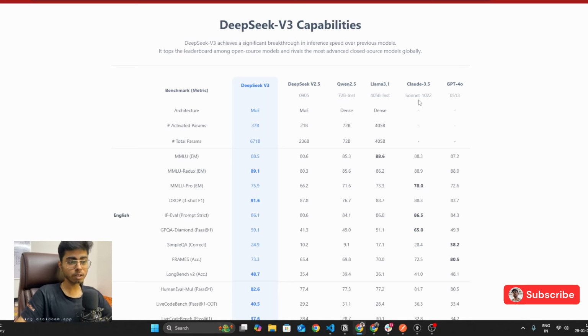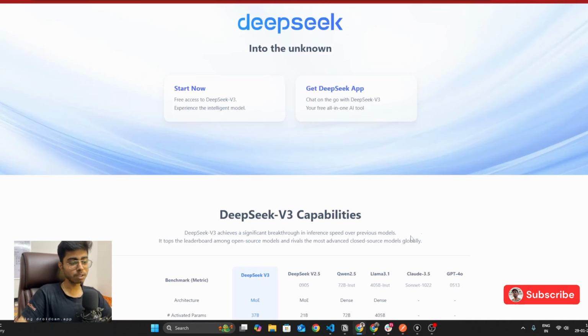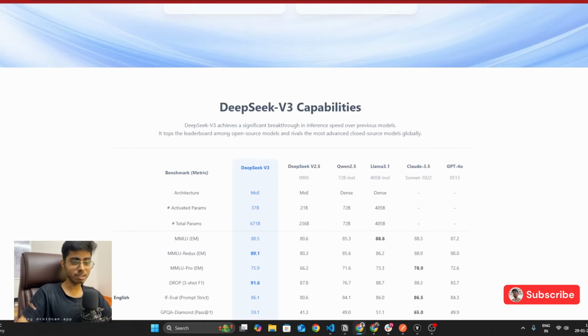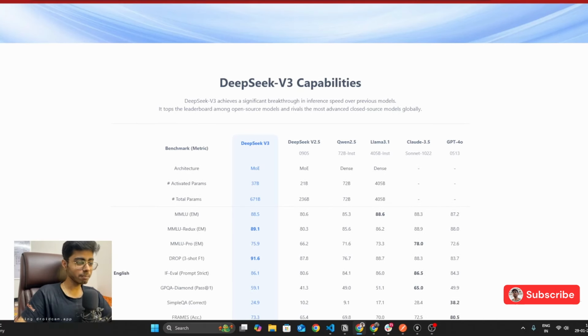Then Claude Sonnet 3, which is by Anthropic, and it is considered one of the best models for writing code. And then we have GPT-4o, which is by OpenAI, and it used to be considered one of the best reasoning models out there in the market. But now we have DeepSeek, which is an open source model. So OpenAI, the name says, hey, we are building open source AI, but actually OpenAI got beaten by DeepSeek. So that's an irony, but that's great.